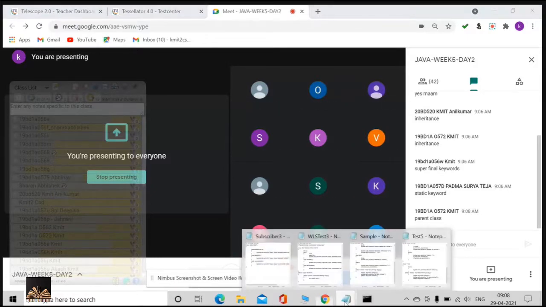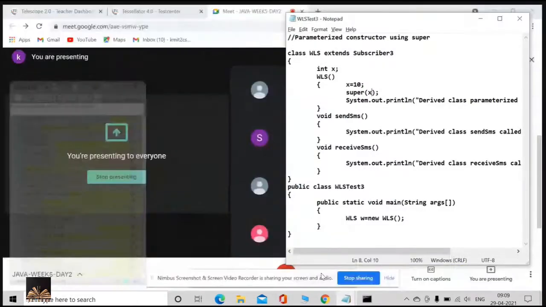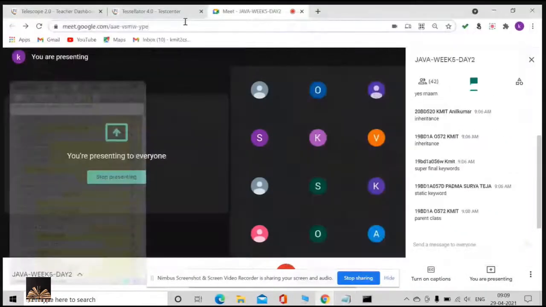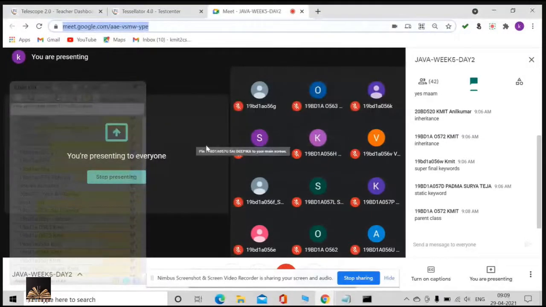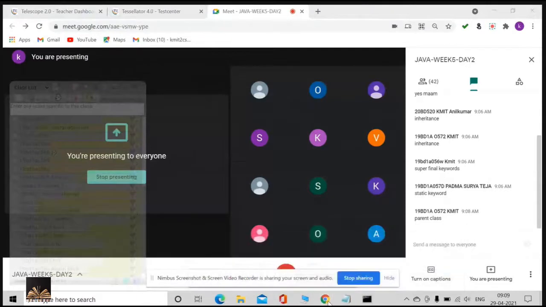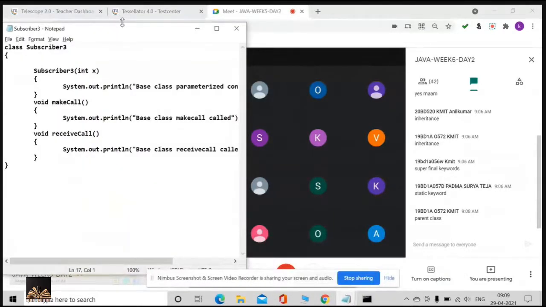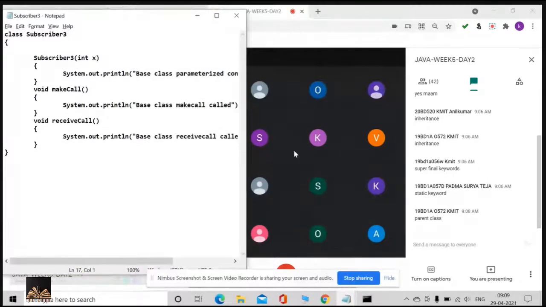So one thing, guys, I just want to make a modification in the previous program. My Subscriber has a parameterized constructor. Listen very carefully, guys. Is the screen visible?